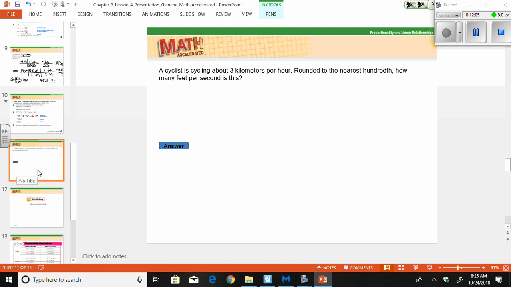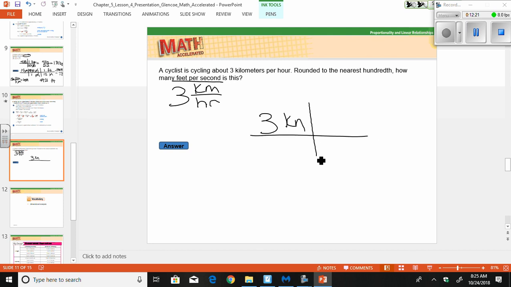A cyclist is cycling about 3 kilometers per hour. Round to the nearest 100. How many feet per second is that? So we want to go to feet per second. So we're going to start with kilometers per hour.